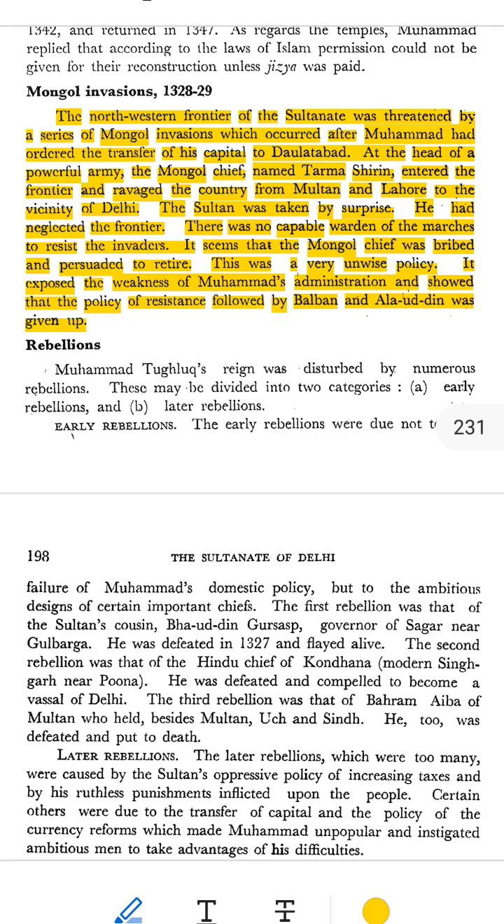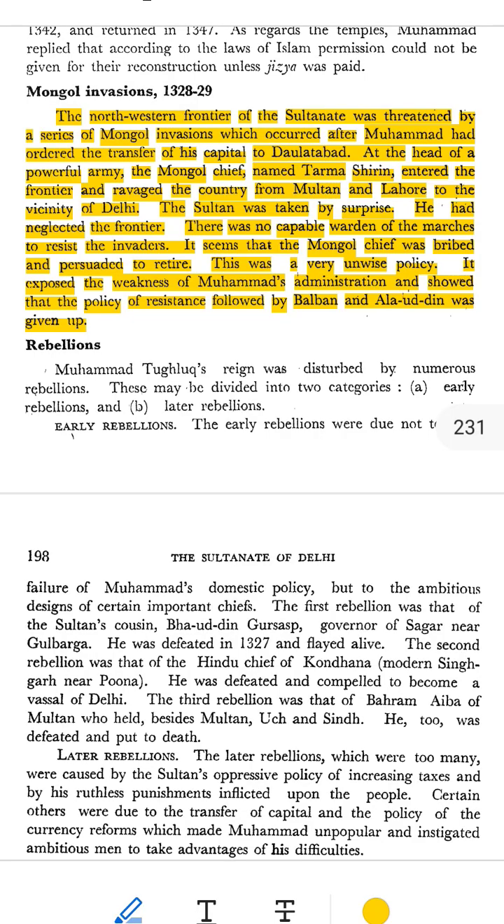Number 2. Muhammad's capital shift. Why was this a problem? In 1327 to 28, Muhammad forced his entire government and many people to move from Delhi to Dawlatabad, over 1,500 kilometers away. He believed this new capital was more central and safe. But this decision had serious consequences.